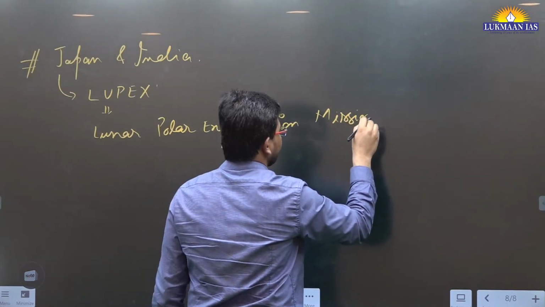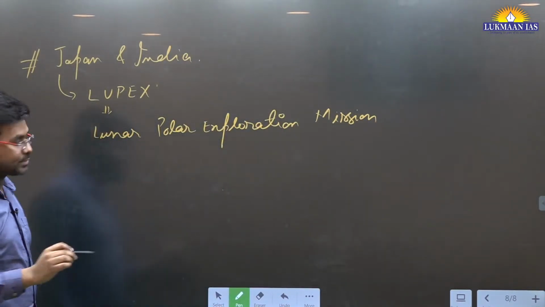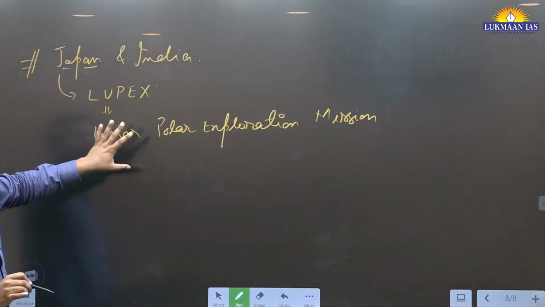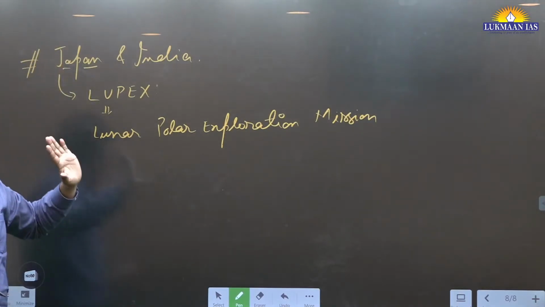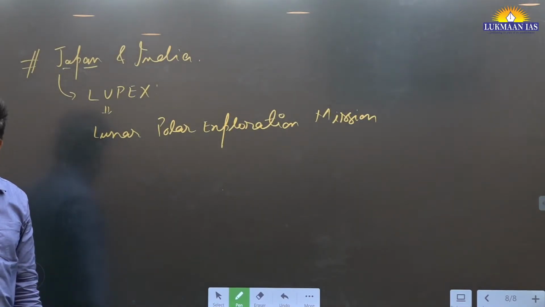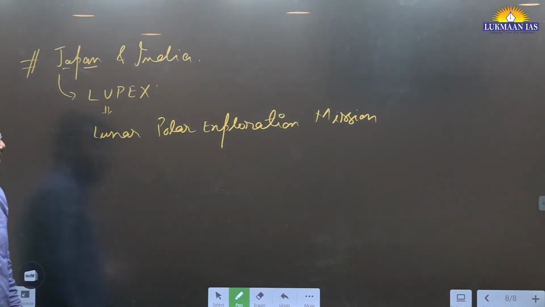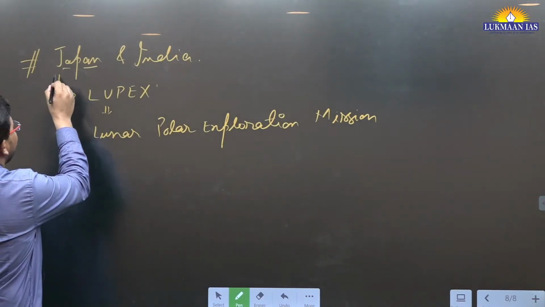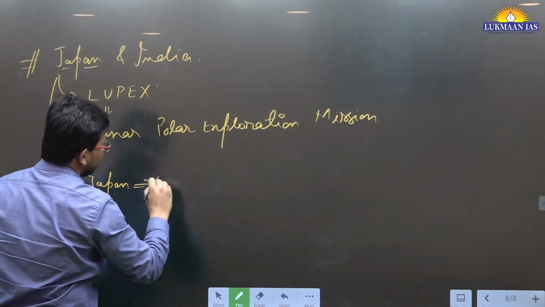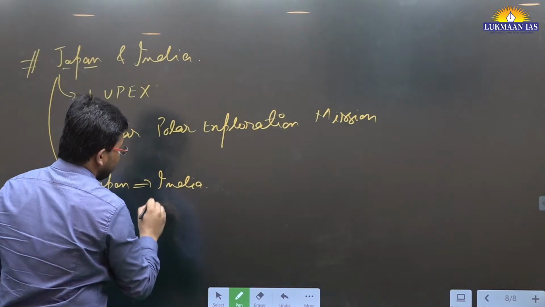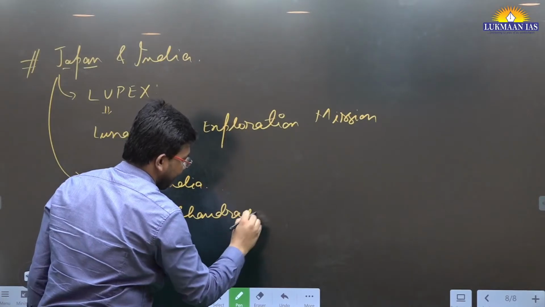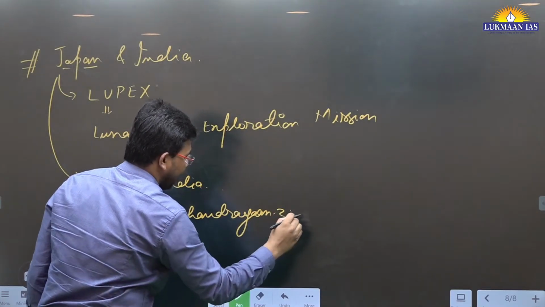In the Lunar Polar Exploration mission, Japan wants to send a spacecraft to the moon and make a landing on the surface of the moon. For that purpose, Japan is going to take help of India, for Chandayaan 2 and Chandrayaan 3.